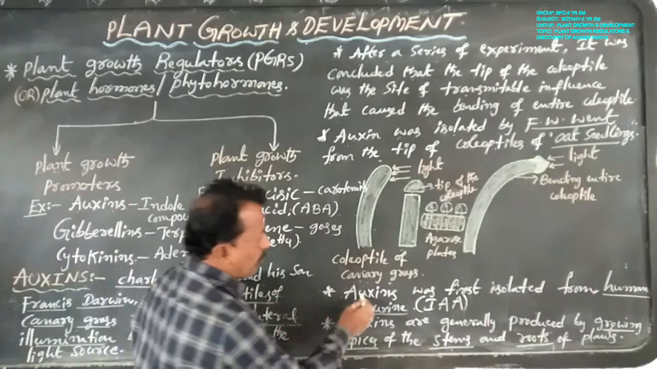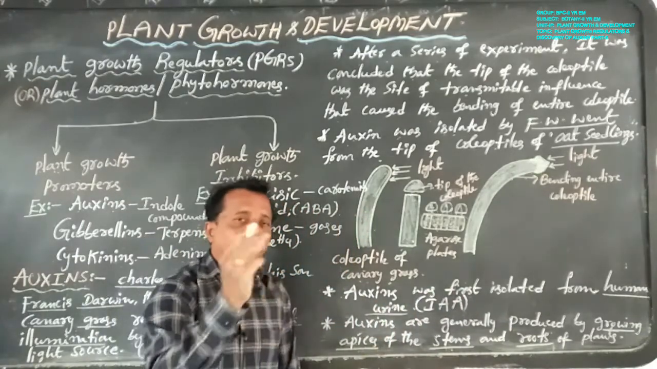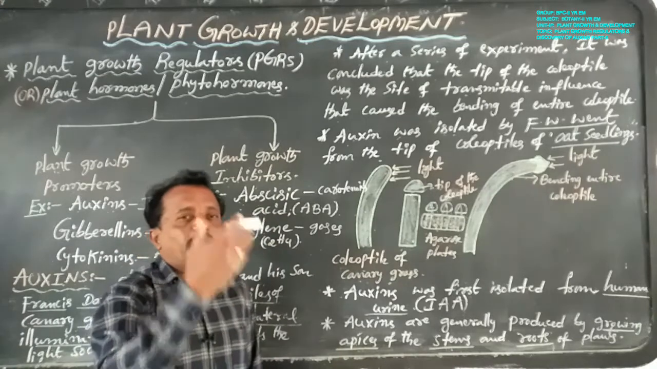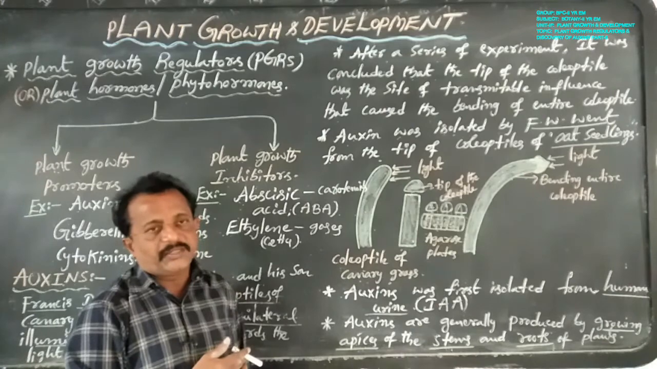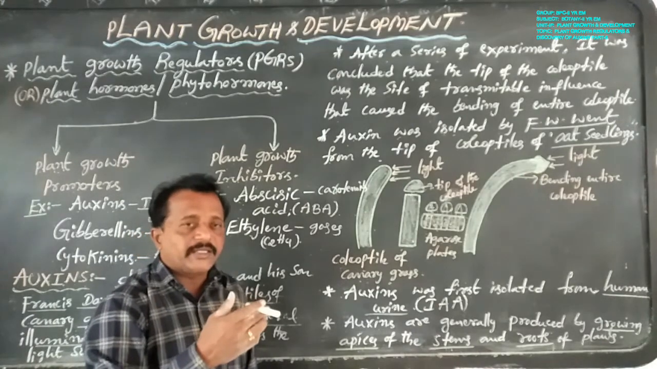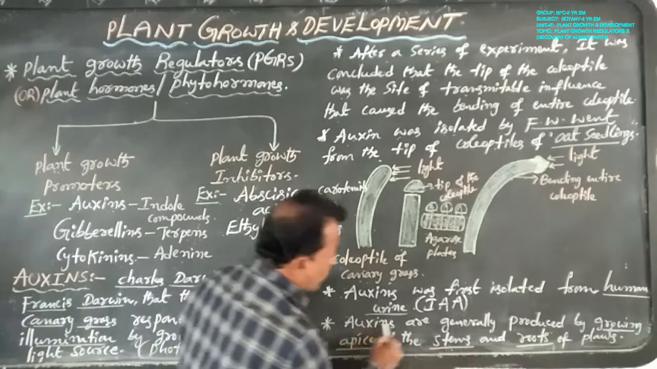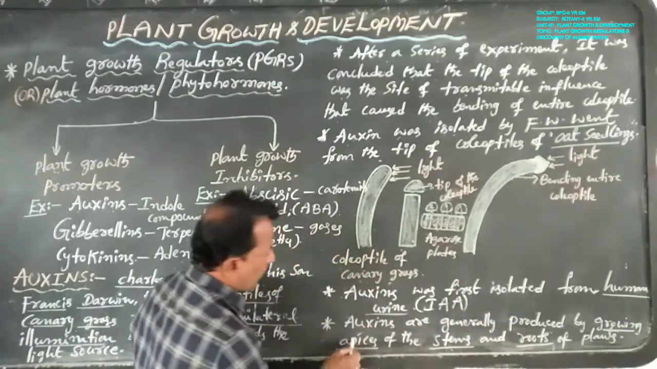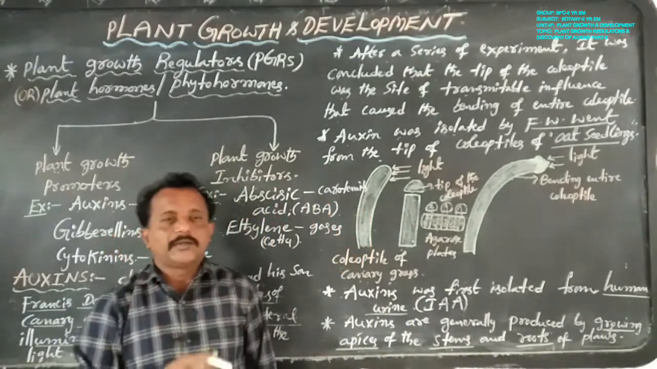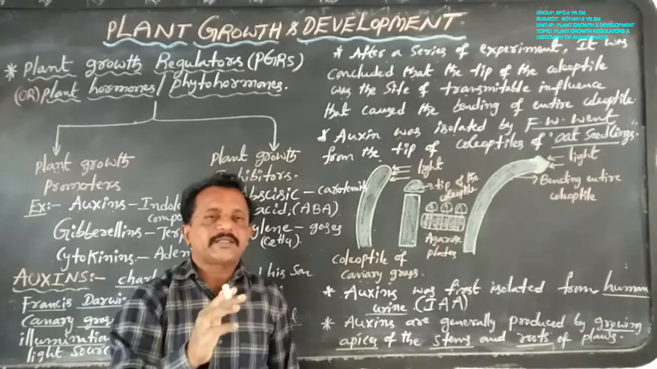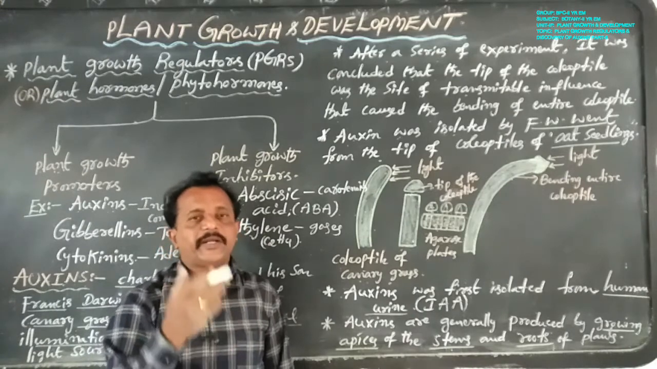Now, auxin was first isolated from human urine, especially which type of auxin? That is one type of indole compound, indole 3-acetic acid, which is also available in human urine. Next, auxins are generally produced by the growing apices of the stems and roots of plants, that is, in the tip of the root and the tip of the stem.